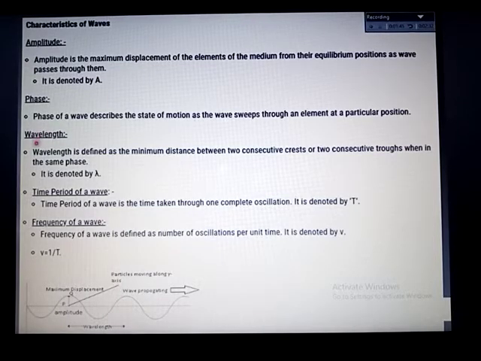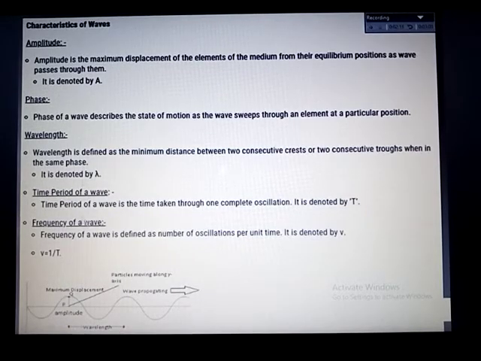Next thing we are going to discuss here is wavelength. Wavelength is defined as the distance between two consecutive crests or two consecutive troughs. So this is the wavelength. From here, one consecutive crest is over, or one consecutive trough. Between these two, this distance is called the wavelength.